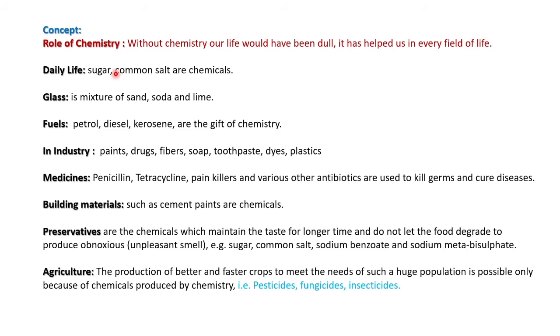From the early morning we are getting milk, which is also a composition of chemicals. Then they add sugar to sweeten the milk, which is also a chemical. Common salt: without salt the food will be spoiled. Common salt's name is sodium chloride, so that is also a chemical. So in daily life, without chemicals we cannot conduct a life, even for sugar or salt. And we take in a cup or porcelain made of glass. That glass is made from a mixture of sand, soda and lime.